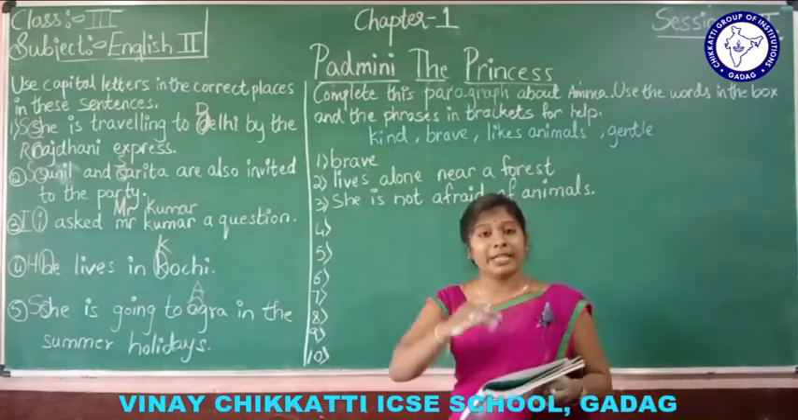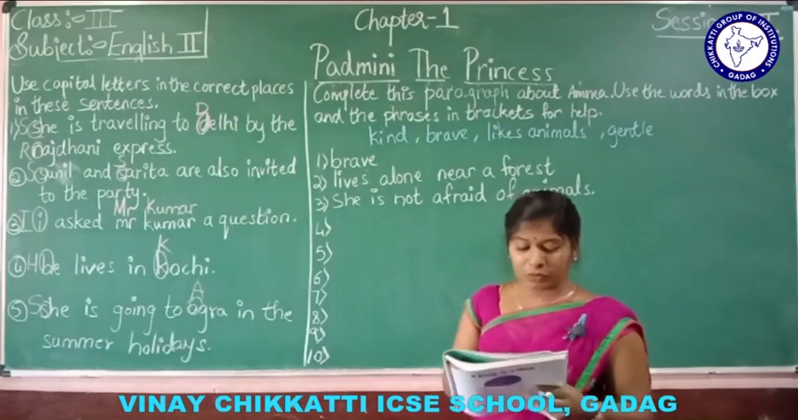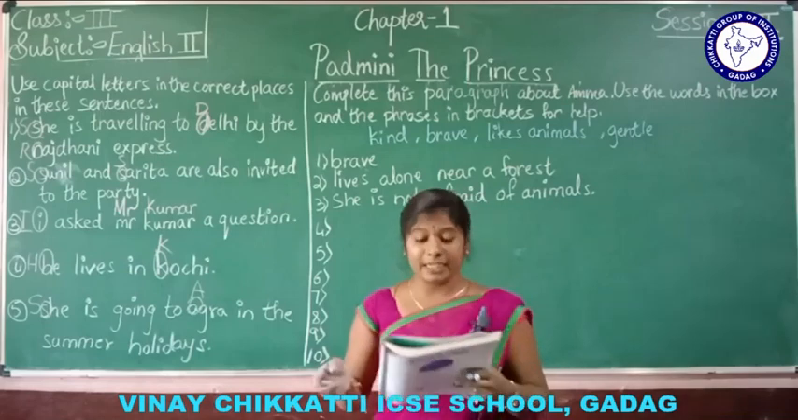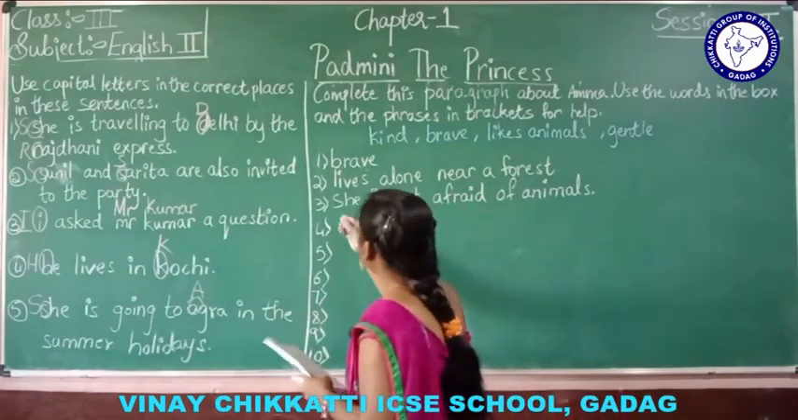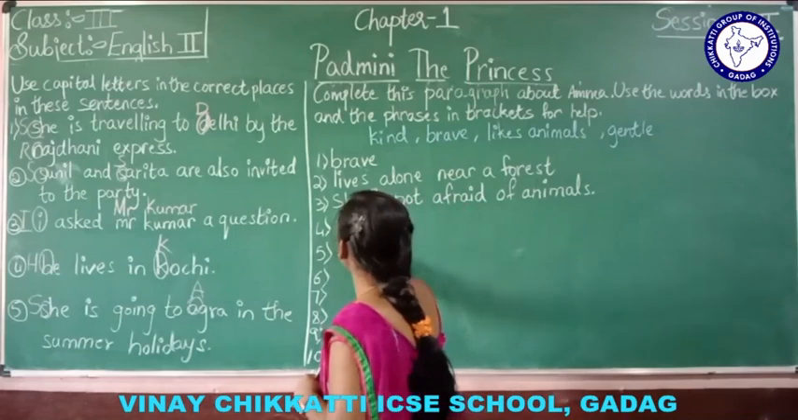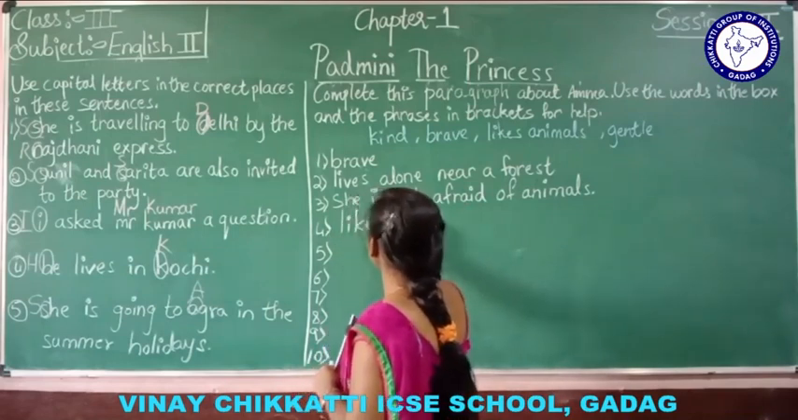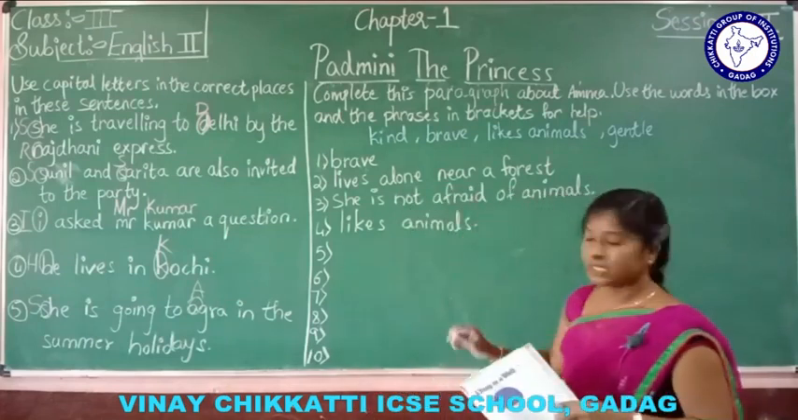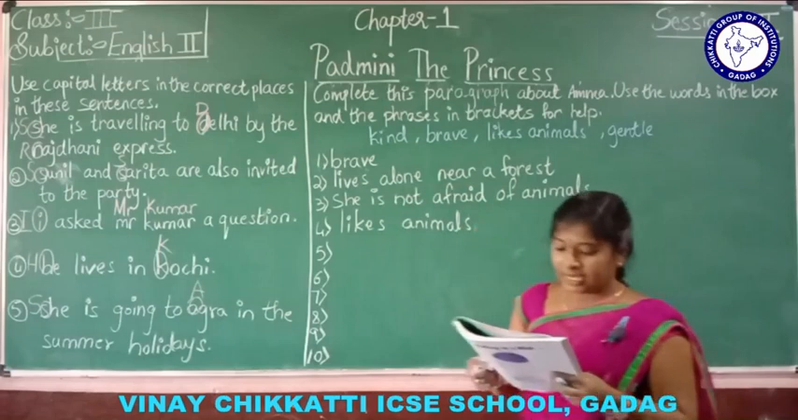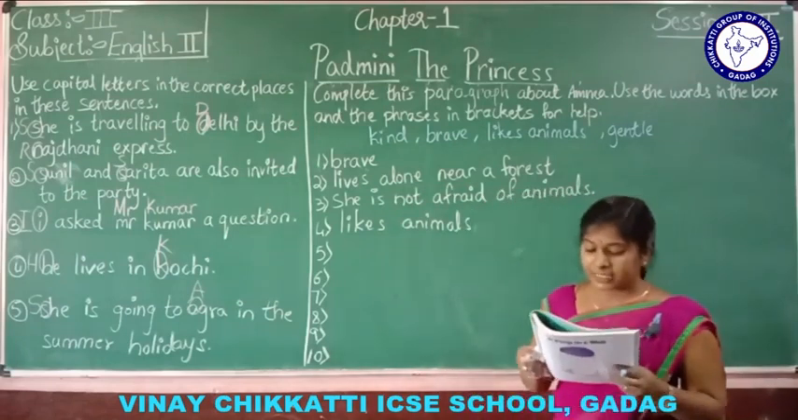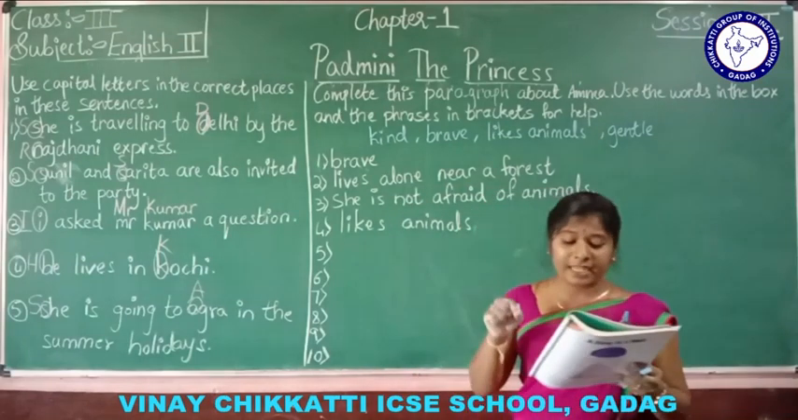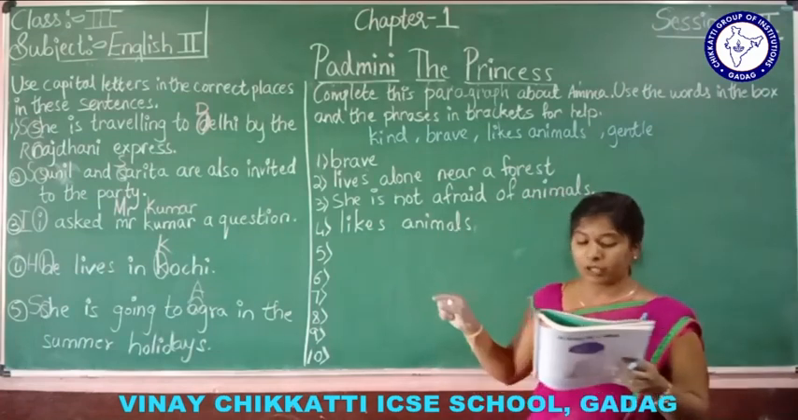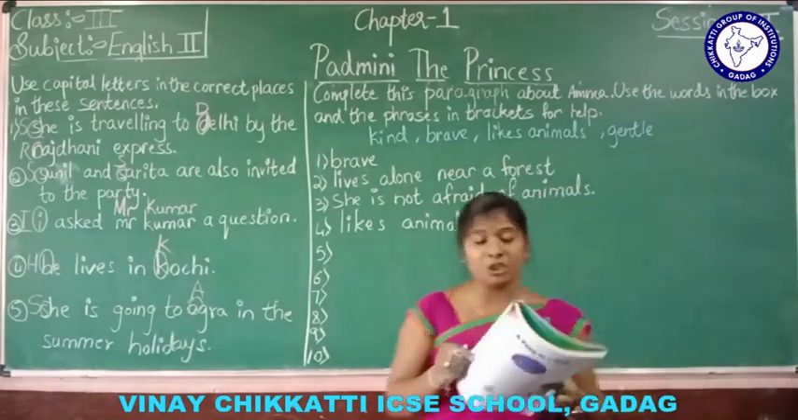Next one, from next onwards you have to write. Fourth, what should we do? She dash and takes care of them. She likes animals. So here we have to write L-I-K-E-S, likes animals. Understood? She likes animals and takes care of them. Fifth one, she dash and dash. In the bracket they have already given worried about injured elephant. So what do we have to write here? She is worried about injured elephant.